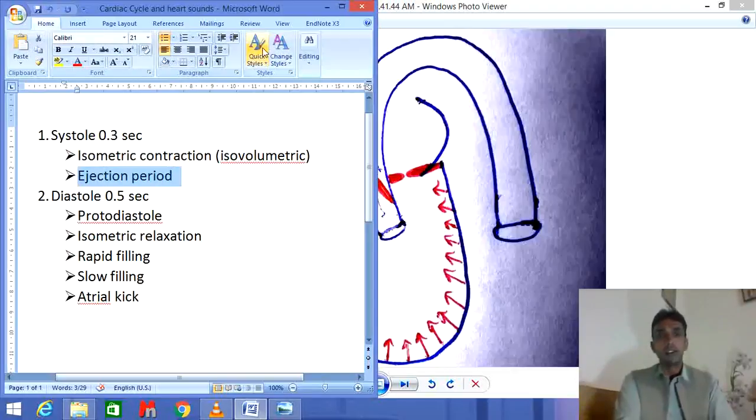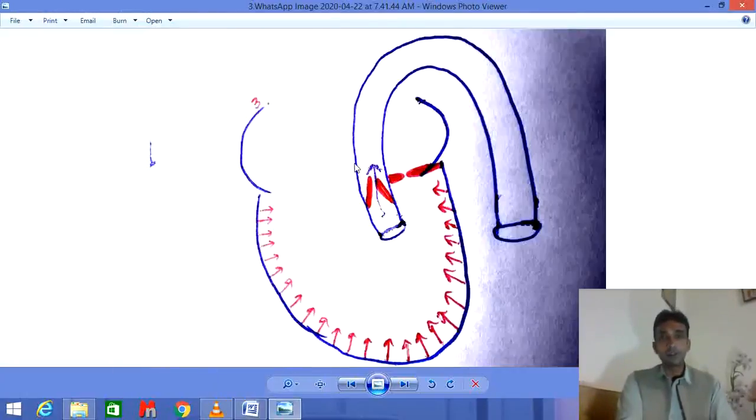During the ejection period, the myocardial muscles, the cardiac muscles, get contracted. The myocardium contracts with the expenditure of ATP, with the expenditure of energy, during the contraction of the ventricle.